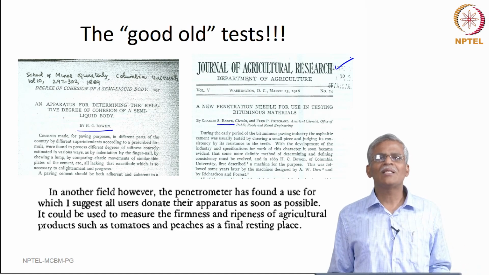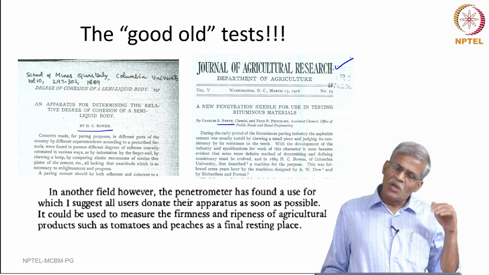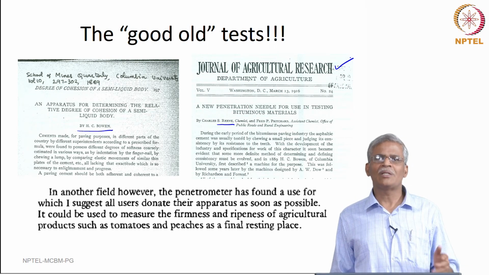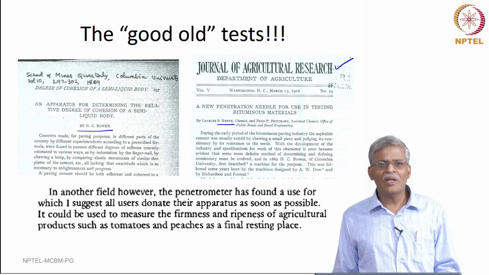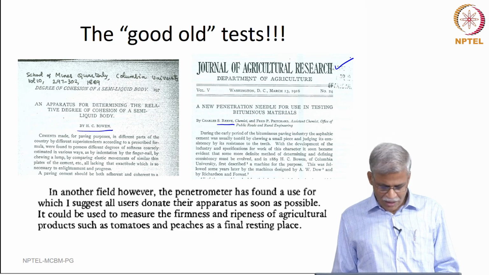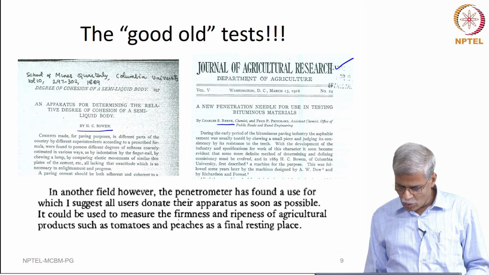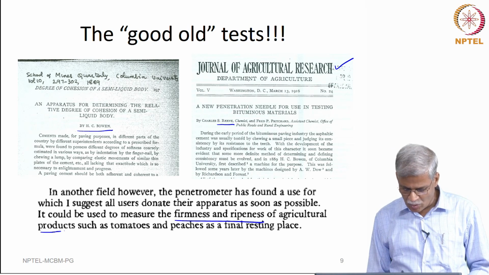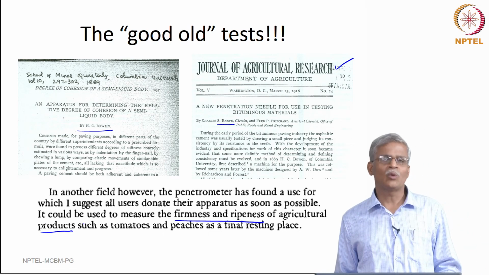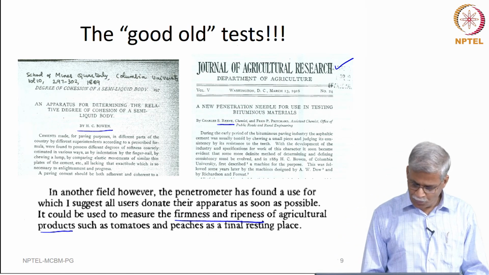There were criticisms related to this test even during the time in which these tests were proposed to be used. For instance, one very interesting remark by Peckham says that you can use it to determine the firmness and ripeness of agricultural products, and these tests have nothing to do with the bituminous material, right.